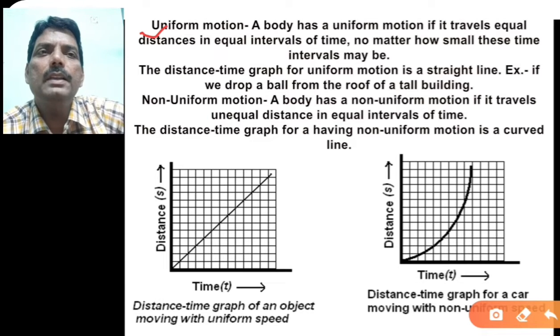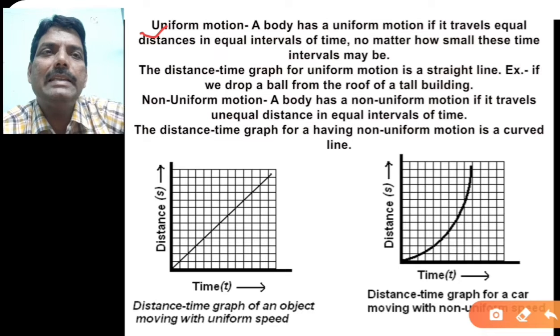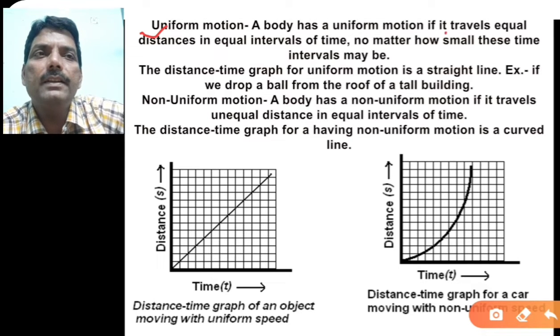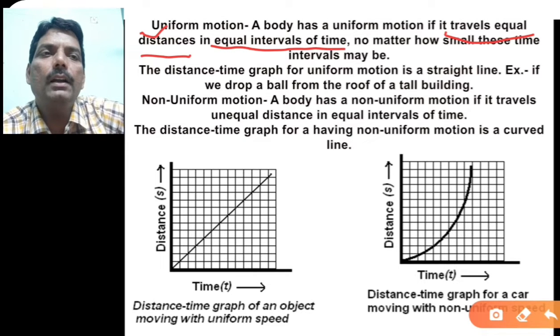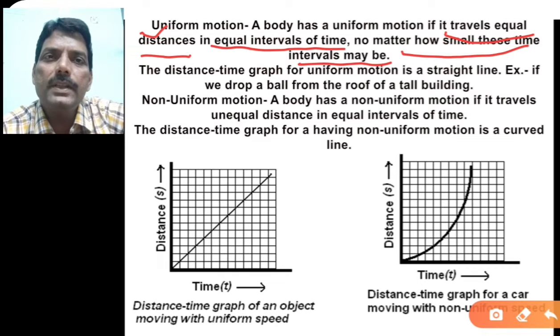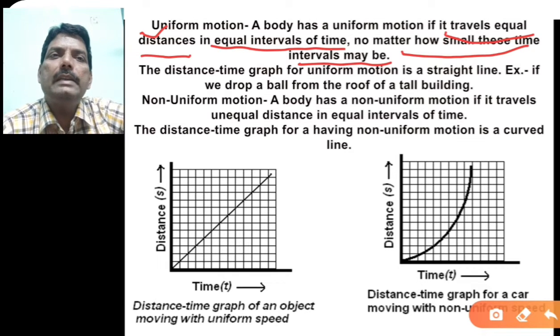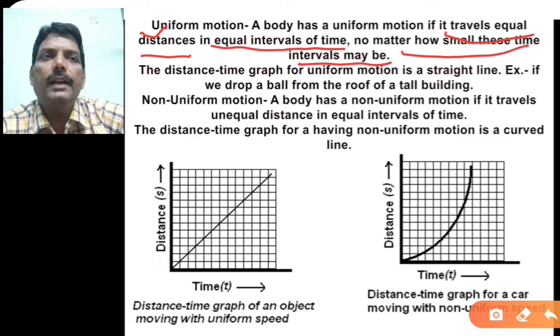When the body is in motion, if it travels equal distance in equal interval of time, no matter how small this time interval may be, that is called a uniform motion.